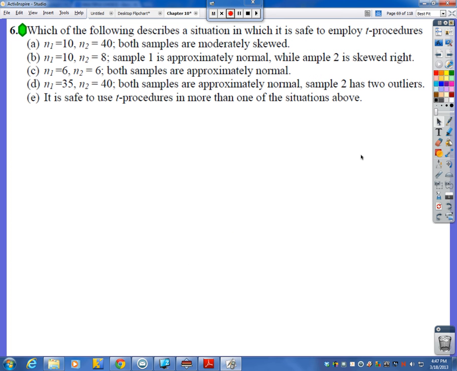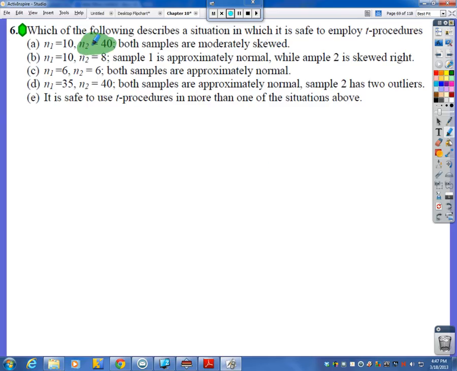Here's the last question. This is the one that's out of the test bank. Which of the following describes a situation in which it is safe to employ the t procedure? So we're doing a mean problem, okay? Okay, let's see here. We've got a sample size of 10 and 40. Both samples are moderately skewed.